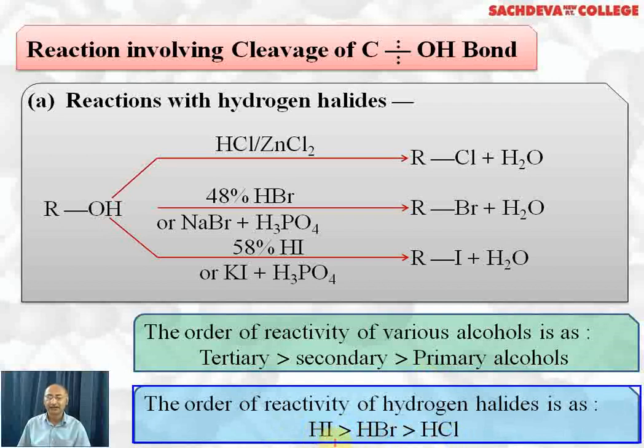HCl, because HI has the lowest bond dissociation energy, meaning the bond will break easily. HCl has higher bond dissociation energy due to smaller bond length. Among alcohols, tertiary alcohols are most reactive because the tertiary carbocation formed will be most stable and that will react with the halide ion to form the tertiary halide most easily.